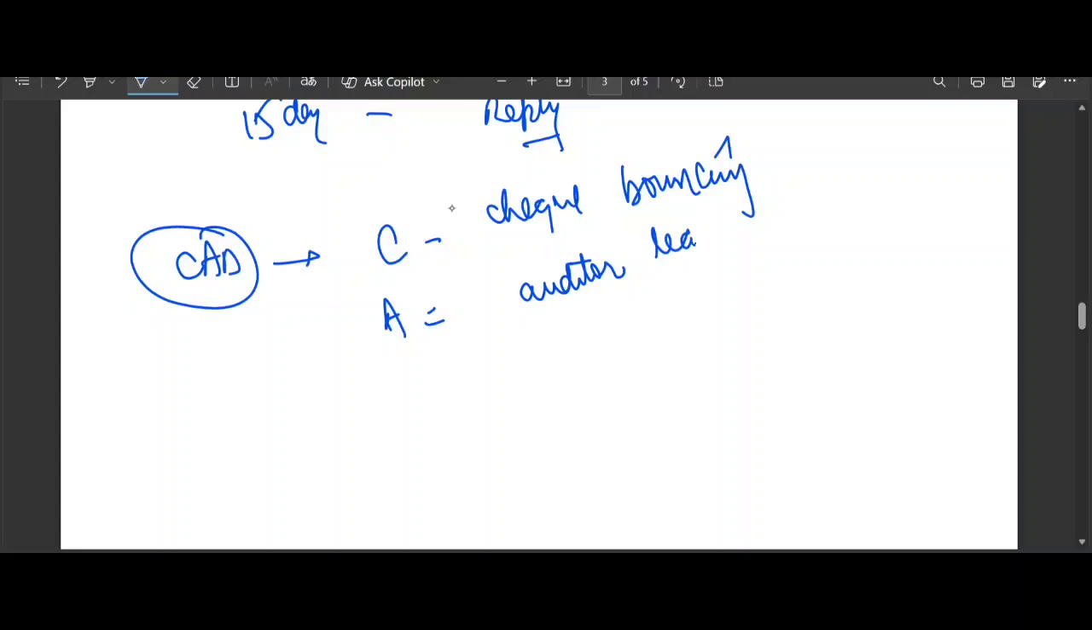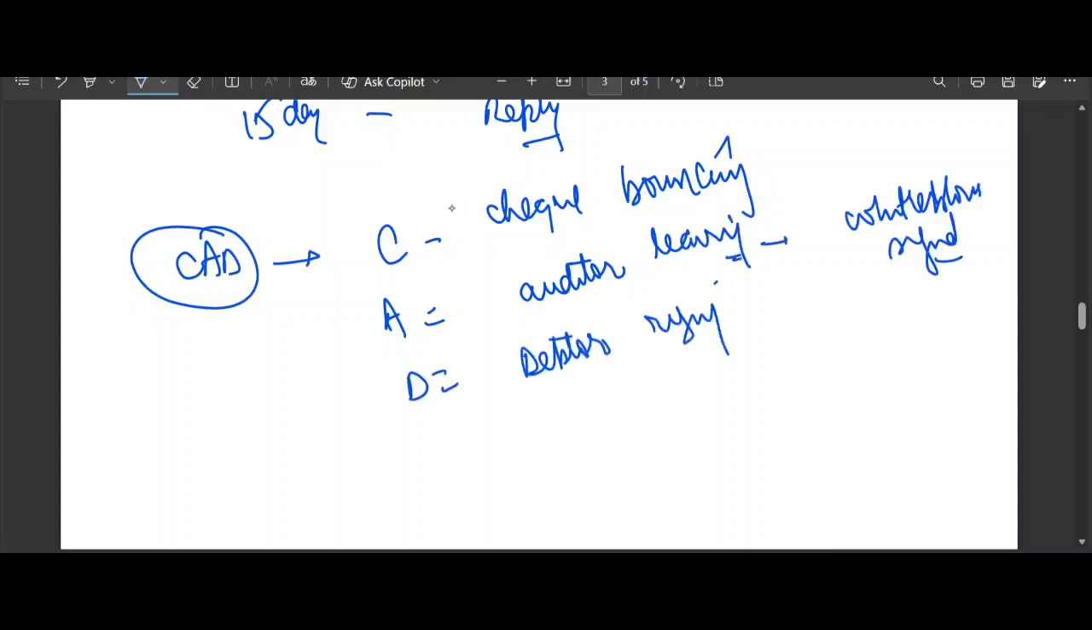D for debtor rising. Suppose your debtor is rising. Yes, this is the fake paperwork signal. Debtor rising is a kind of fake paperwork signal. So remember, if the prompt mentions market or economy, ignore it. That is a systemic risk, not a borrower cheat. Right, so I hope this is crystal clear.